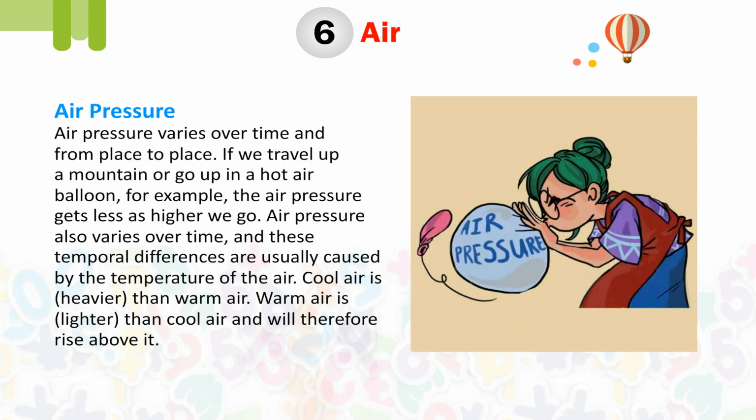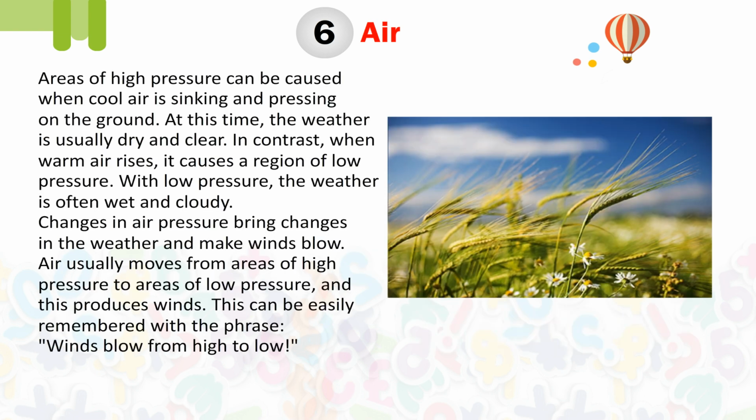Air pressure. Air pressure varies over time and from place to place. If we travel up a mountain or go up in a hot air balloon, for example, the air pressure gets less the higher we go. Air pressure also varies over time, and these differences are usually caused by the temperature of the air. Cool air is heavier than warm air. Warm air is lighter than cool air and will therefore rise above it.